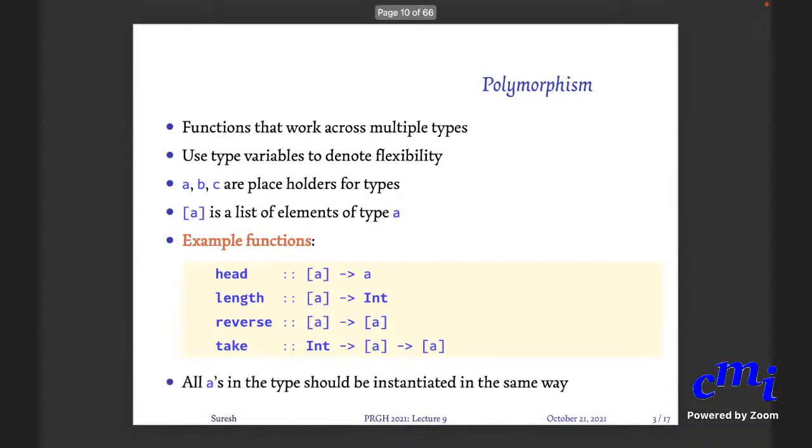Is there anything specific about A, B, and C? No, you can use anything. You can use list of T, or whatever. The main thing is all A's should be instantiated in the same way. So, for instance, if you have concat, or plus plus, what is the type of plus plus?